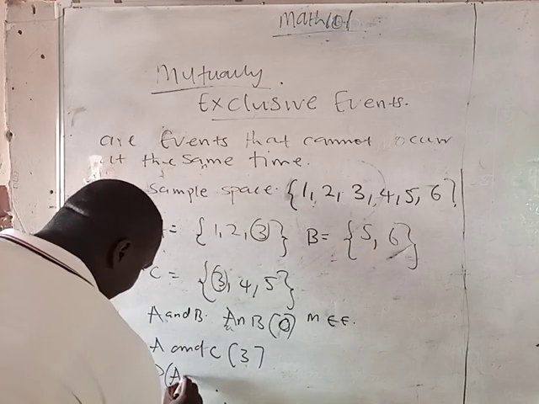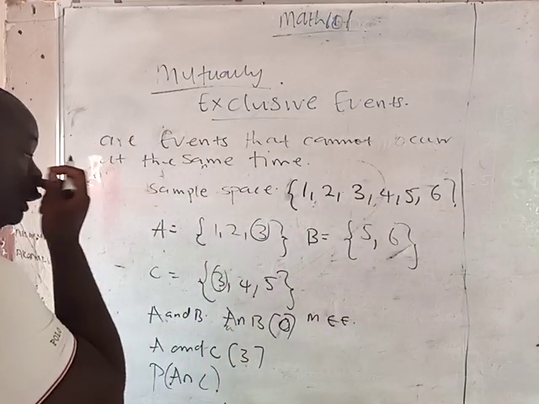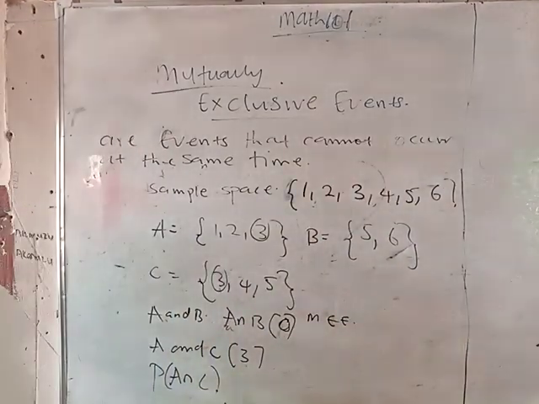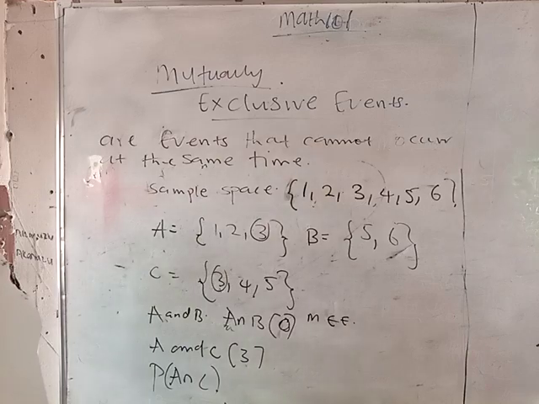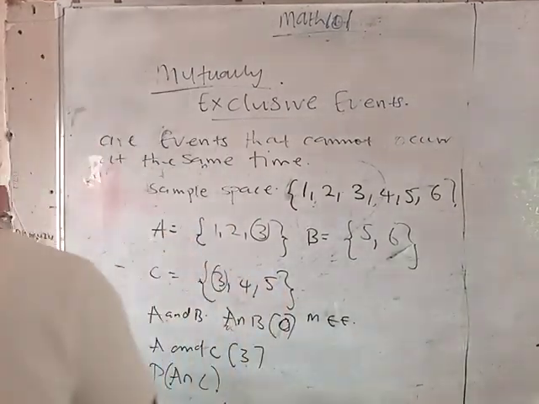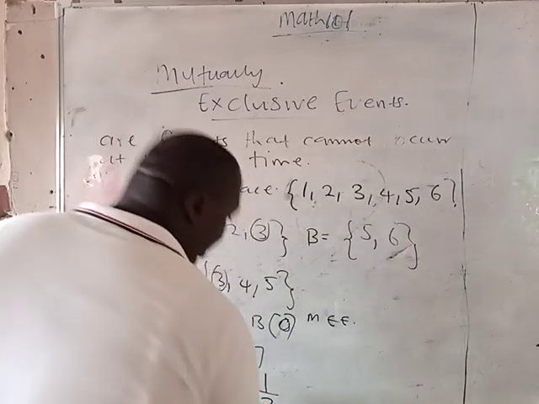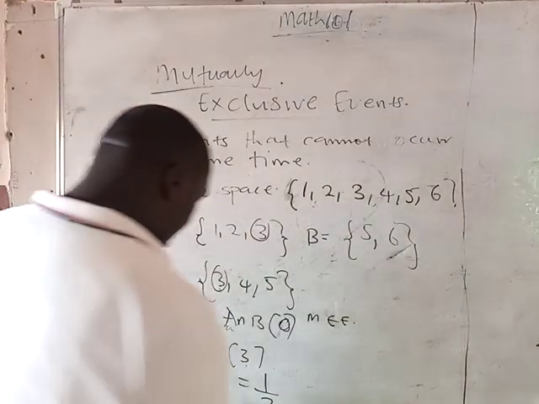So, if I ask you what's the probability of A intersection C? We can see that the intersection here is only 1 outcome. But from the sample space, the total number of outcomes is 6. So, probability is always the outcome all over the total number of outcomes, which here gives us 1 all over 6.